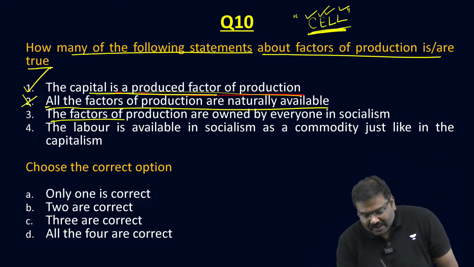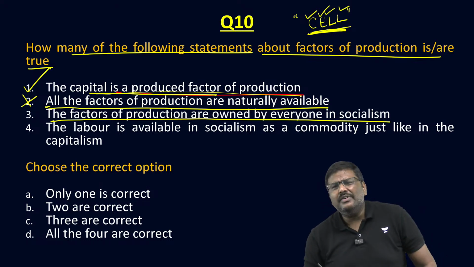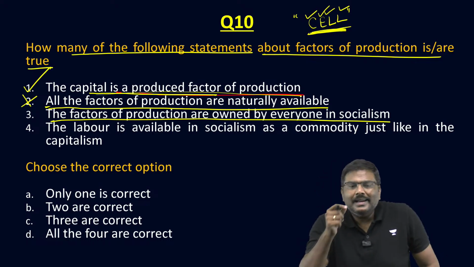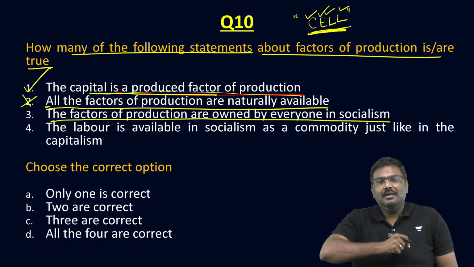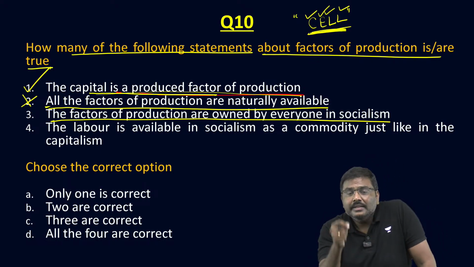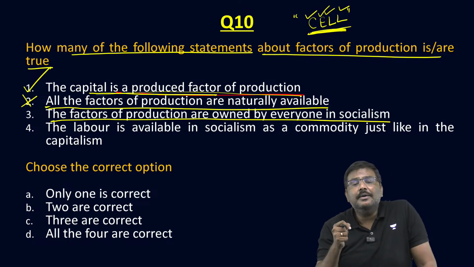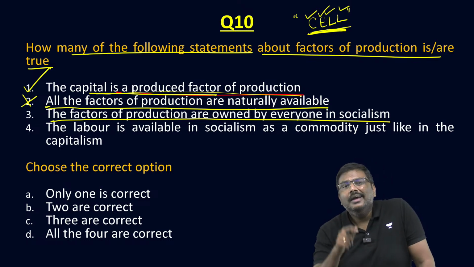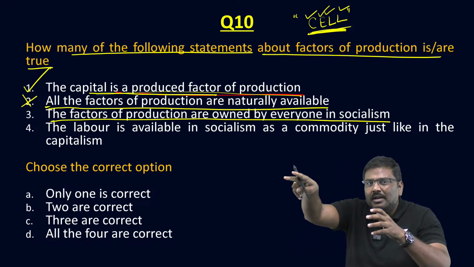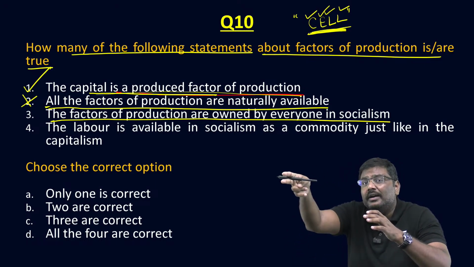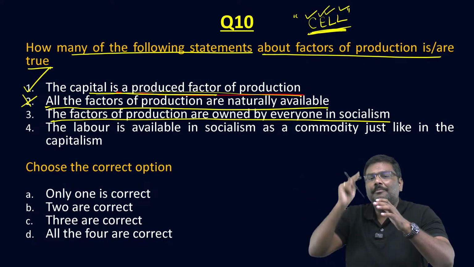Third one, the factors of production are owned by everyone in socialism. That is essentially the feature of socialism. What is socialism? In socialism, the factors of production, unlike capitalism, are not owned by the private. It is owned by the people.